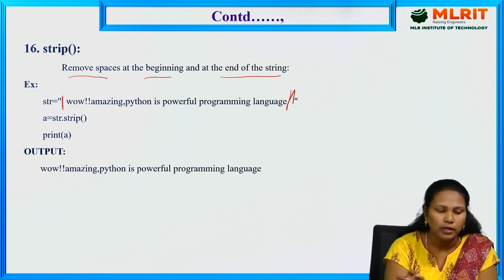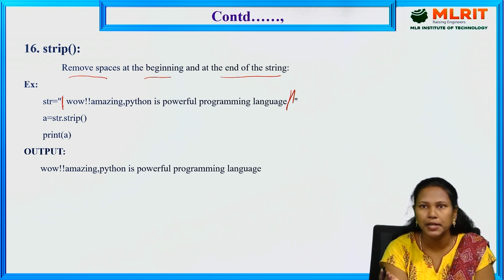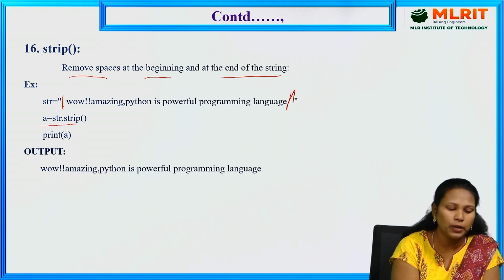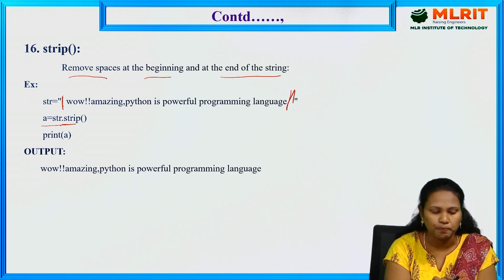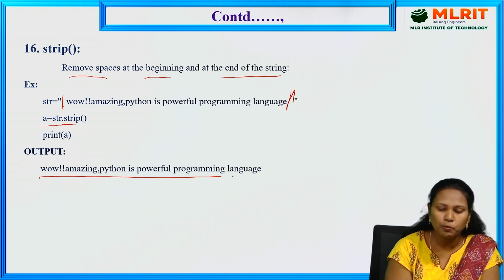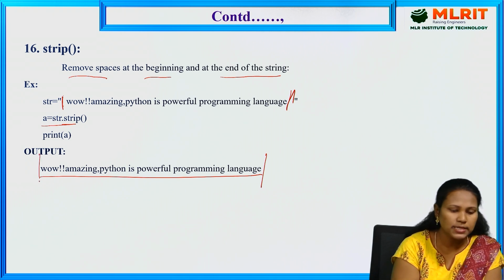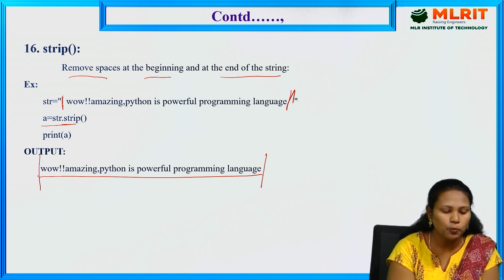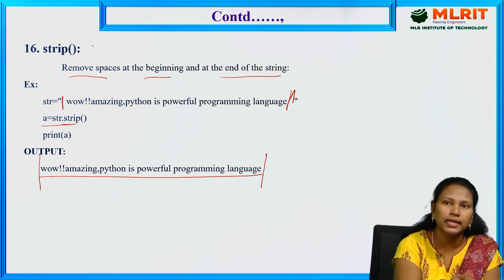So the strip function is used to remove the spaces at the beginning and at the ending. A is equal to str.strip(), so it removes the starting space and the ending space.